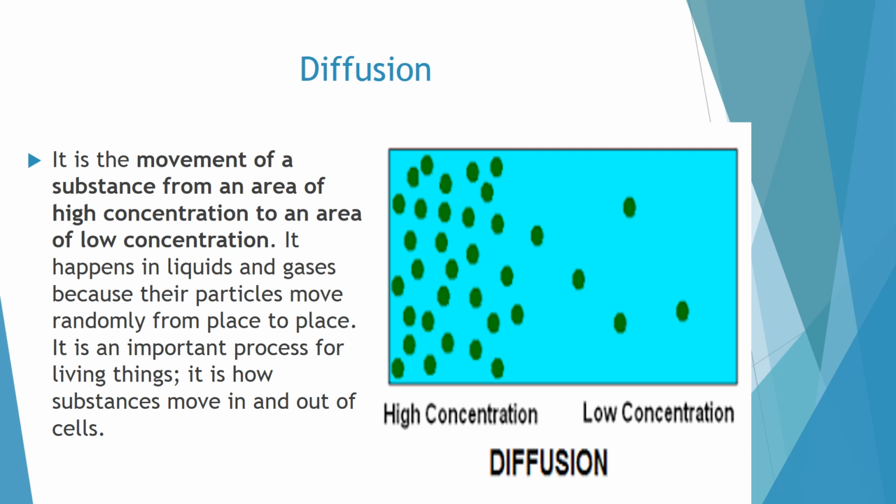The molecules from high concentration start moving towards the low concentration until equilibrium is achieved. It happens in liquids and gases because these particles move randomly from place to place. And it is a very important process for living things. That is how substances move in and out of the cells.